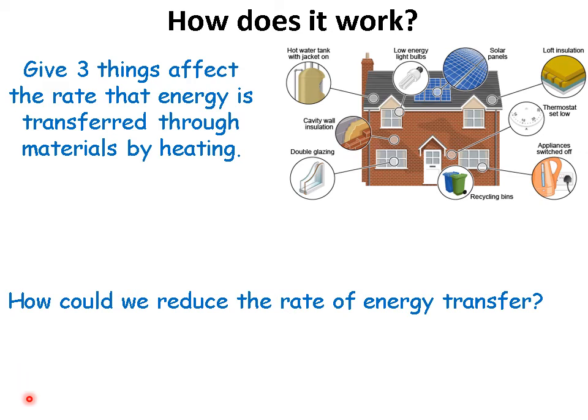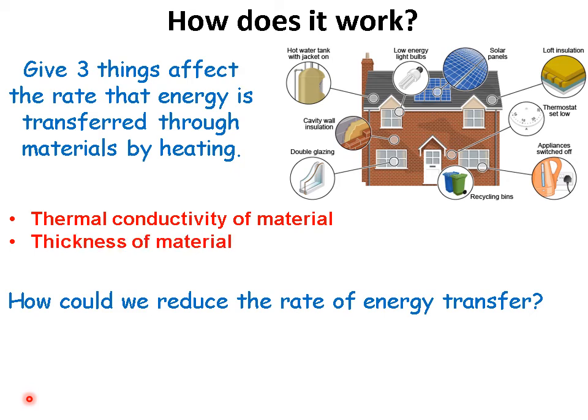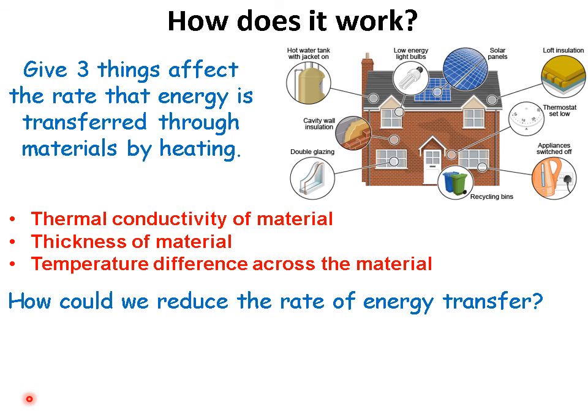Okay, so hopefully you've had time to have a think about that and make some notes on it. The 3 things then that affect the rate of energy transfer across the material is first of all the thermal conductivity. So if you've got high thermal conductivity, you'll get a faster rate of transfer. Thickness of the material. If the material is thicker, then it is going to mean that it's more insulating and it's going to reduce the rate of energy transfer. And then the last one is the temperature difference. So the bigger the temperature difference between one side of the material and the other, the faster the rate of